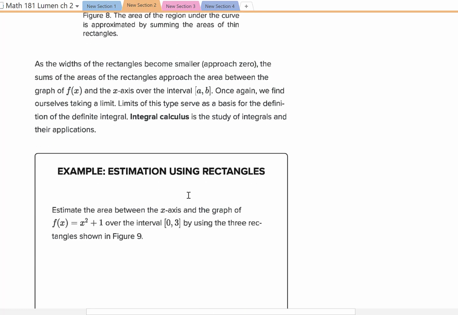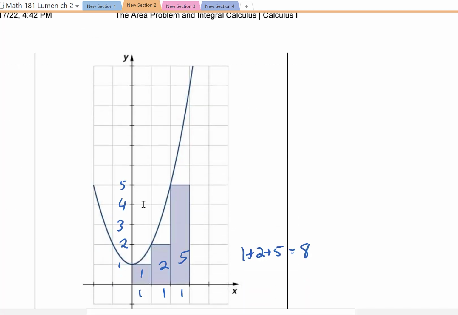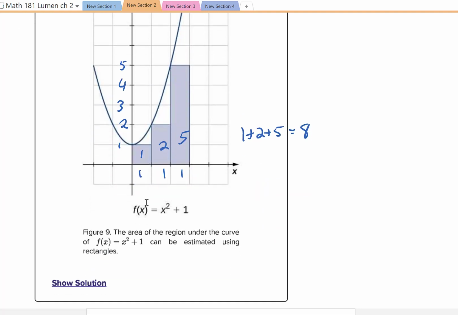So, estimation using rectangles. Here's a problem for us. Estimate the area between the x-axis and the graph of f of x equals x squared plus 1 over the interval from 0 to 3 by using 3 rectangles shown in the following figure. And here we go. So I've done a little bit of math for us already.